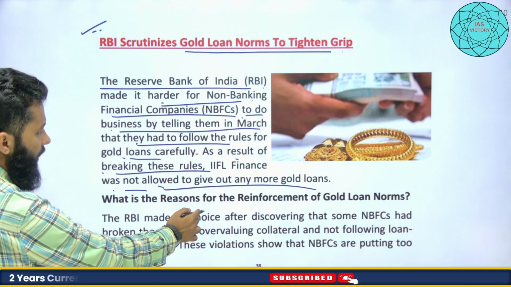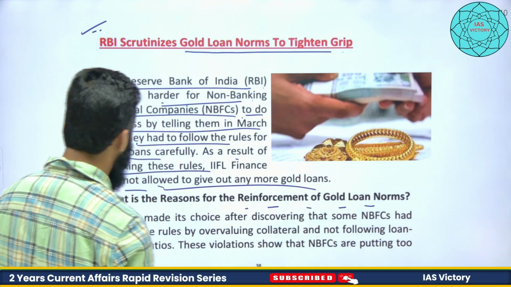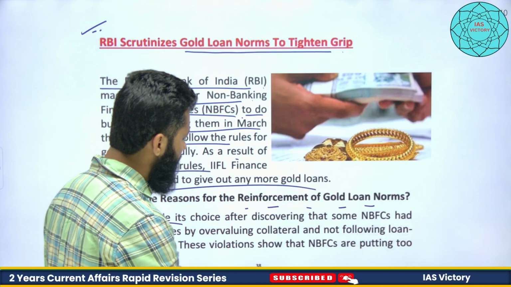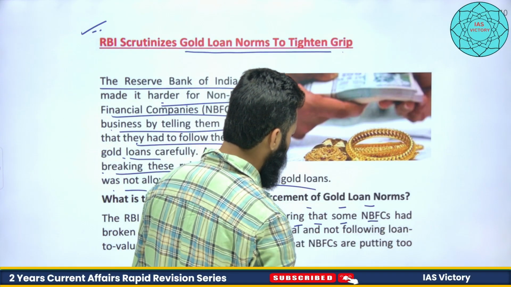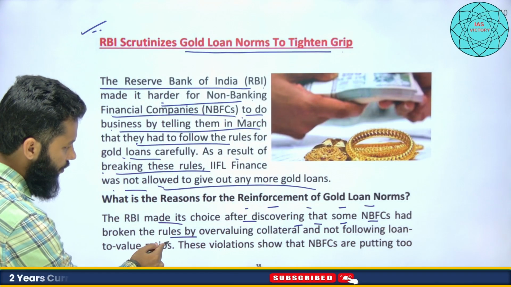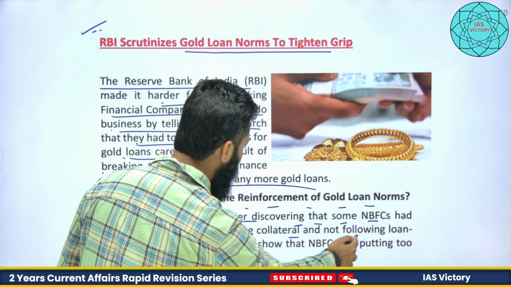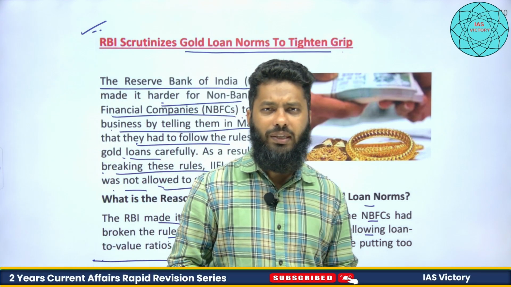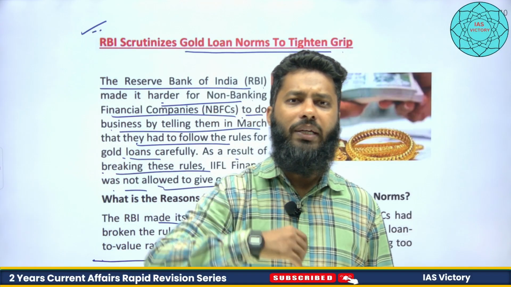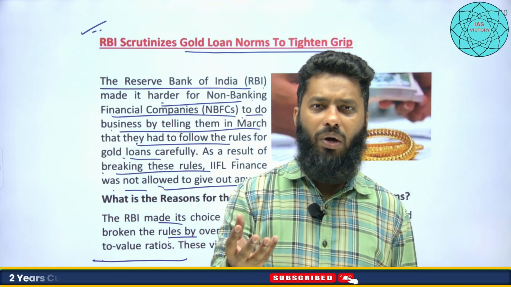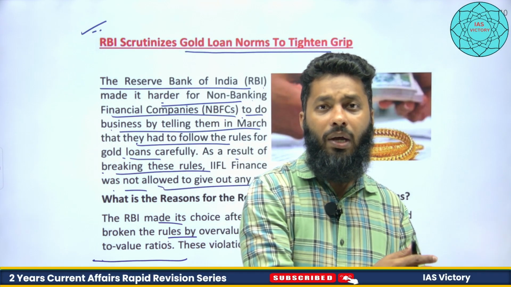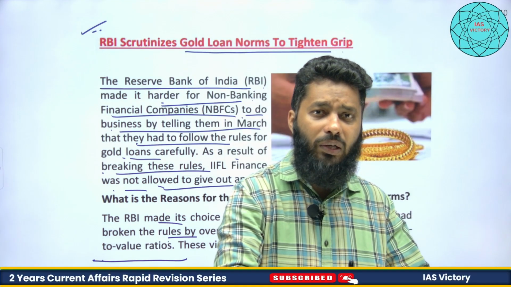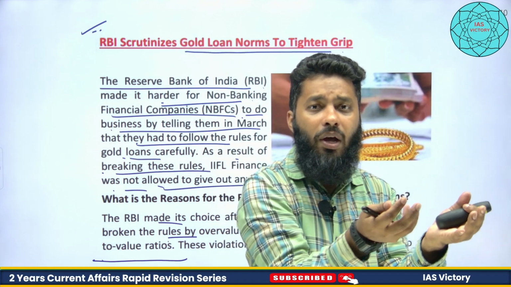So what is the reason for reinforcement of gold loan norms? Why is it in the news? RBI made its choice after discovering that some NBFCs had broken the rules by overvaluing collateral and not following the loan to value ratio. For example, when you are taking a gold loan, you are mortgaging some gold, right? Whatever you have, you are mortgaging for that loan. RBI has already prescribed what kind of loan value you can give for the value of the mortgage, right?